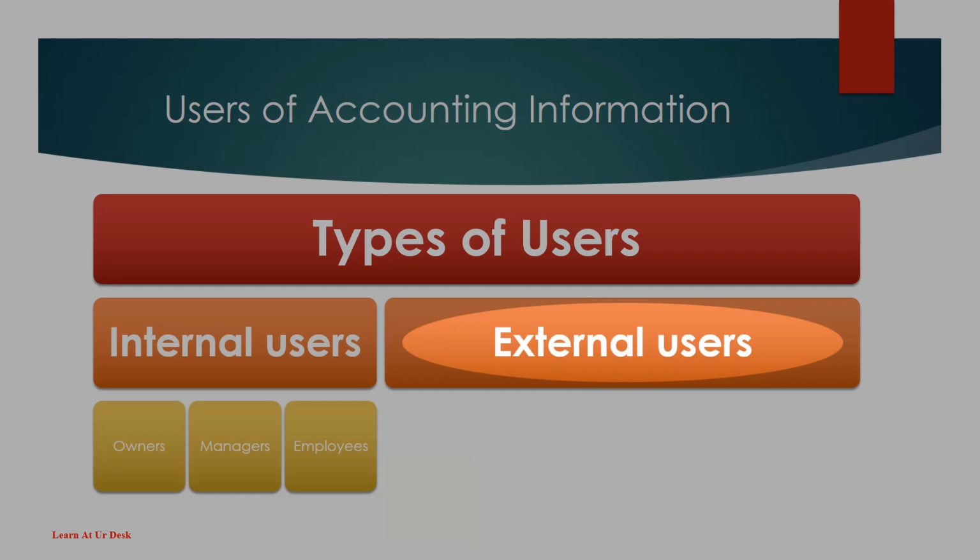Now let's see the external users. External users are also known as secondary users. They can be an individual or an organization who have a present or future interest in the business enterprise, but they are not part of the management. External users are further classified into five.